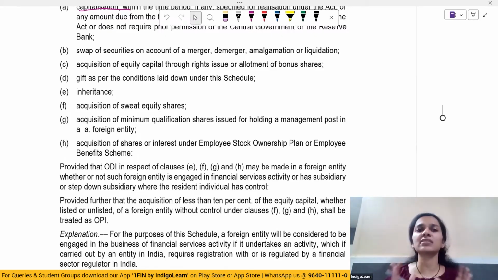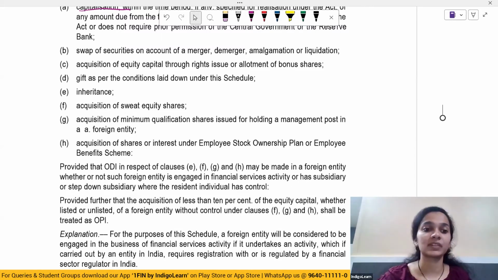So these are certain ways in which a resident individual can make overseas investment.